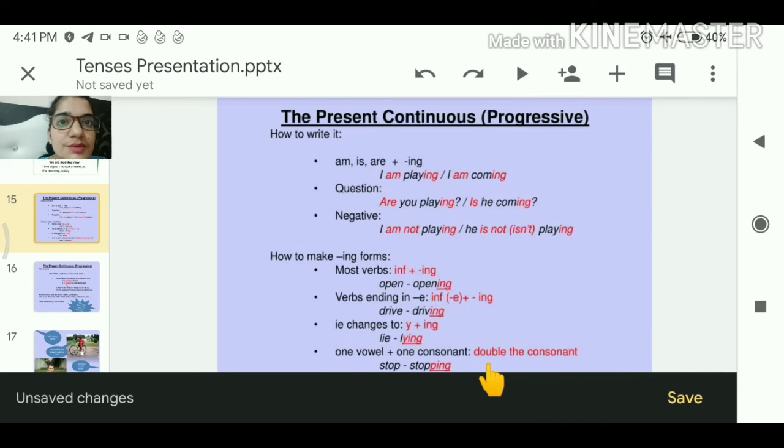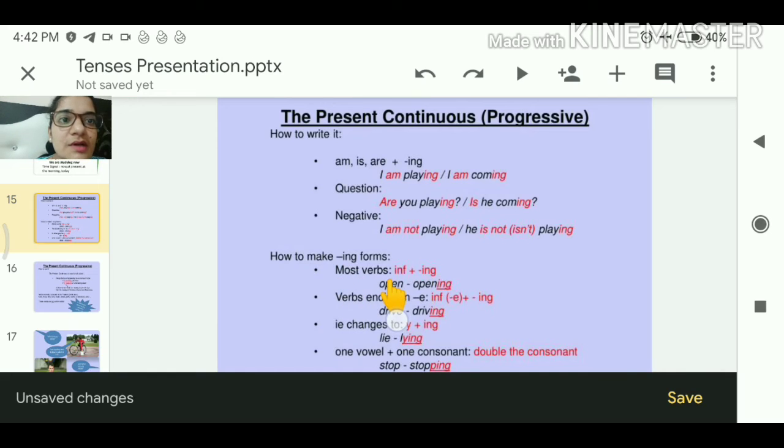How to write it? Am, is or are plus ing. With I we use am. I am playing, I am coming. In the question, these verbs am, is or are come at the beginning. Are you playing? Is he coming? In the negative we add not along with the helping verb. I am not playing, he is not playing. Clear?